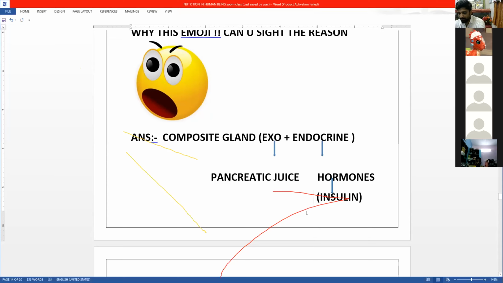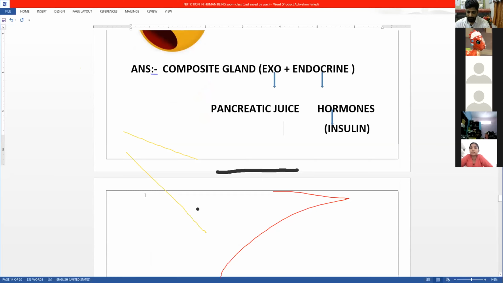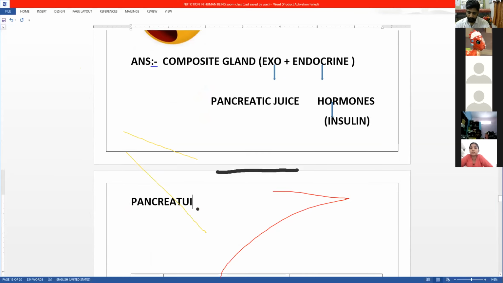And now what are the things present in the pancreatic juice? Pancreatic juice contains the following.